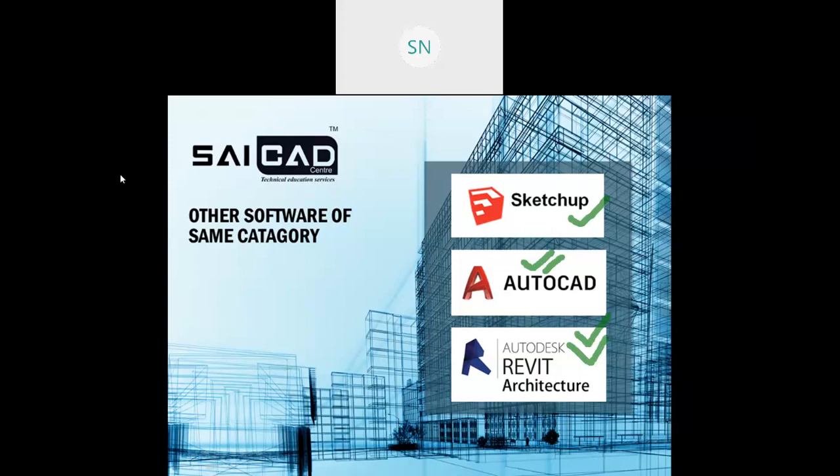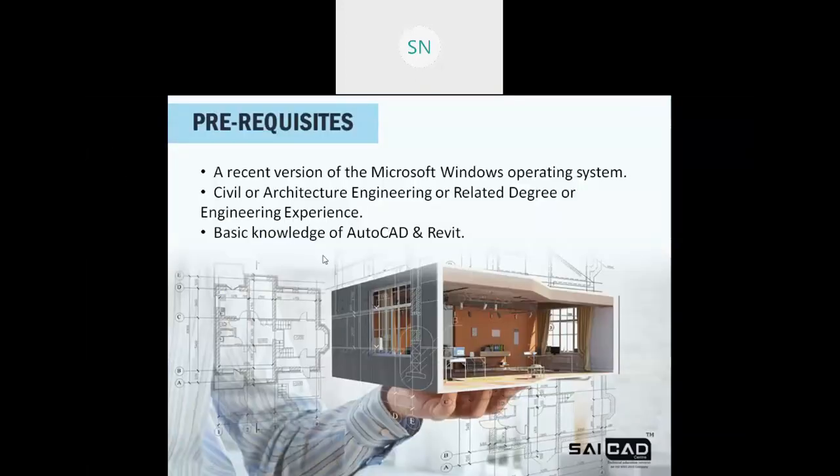So now these are some of the software we have. Some prerequisites: you must have an operating system, a Microsoft Windows based operating system, you need. Also you should have some basic knowledge about civil and architectural engineering, or some basic knowledge about the field experience is also fine. Then if you have knowledge about AutoCAD and Revit, it will be very helpful for us, right?